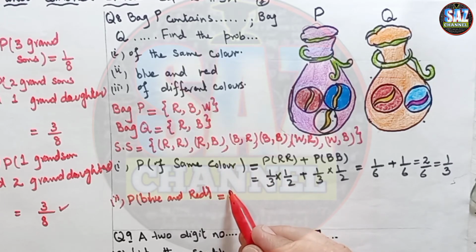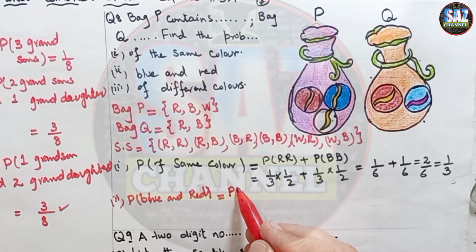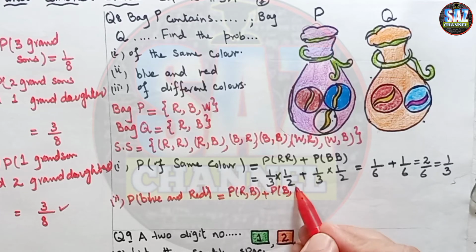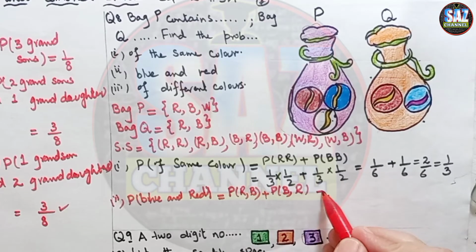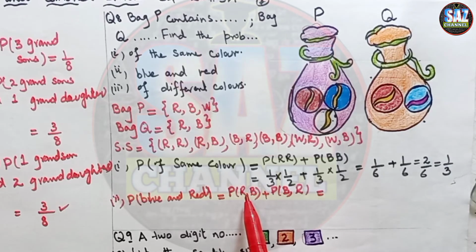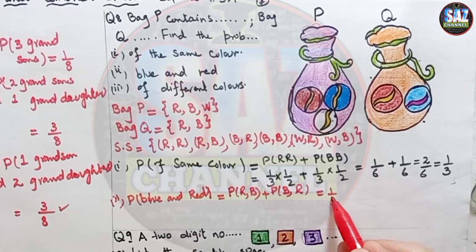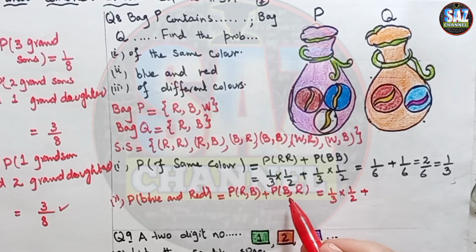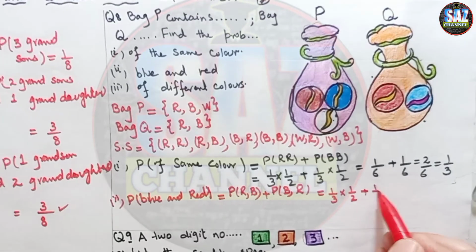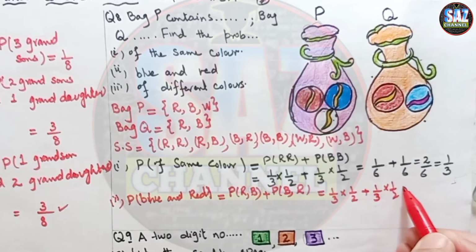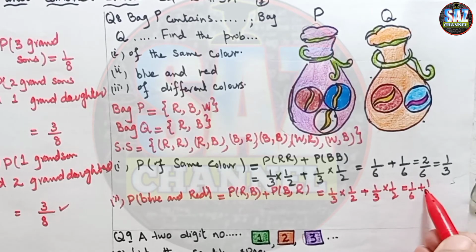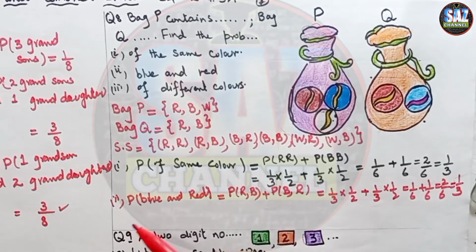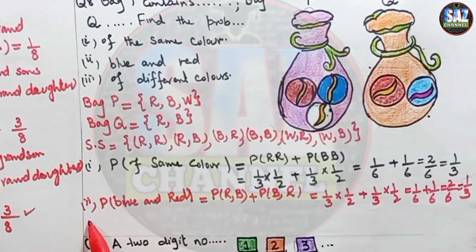So what we are going to do is probability of red blue plus probability of blue red, and this gives me red from bag P with chance 1 by 3 multiplied by 1 by 2, plus blue from the first bag 1 by 3 multiplied by 1 by 2, and this is again 1 by 6 plus 1 by 6, which is equal to 2 by 6, and 1 by 3.